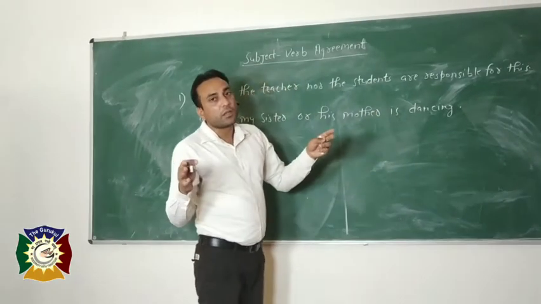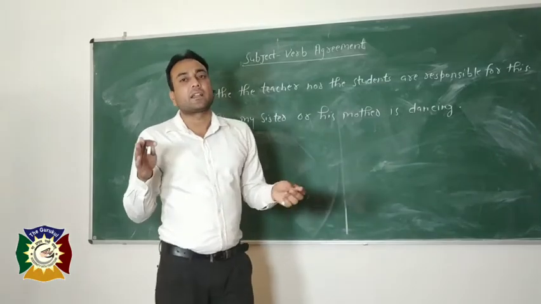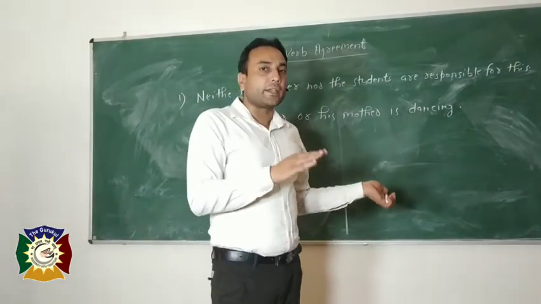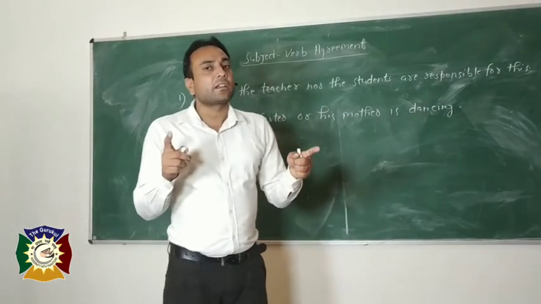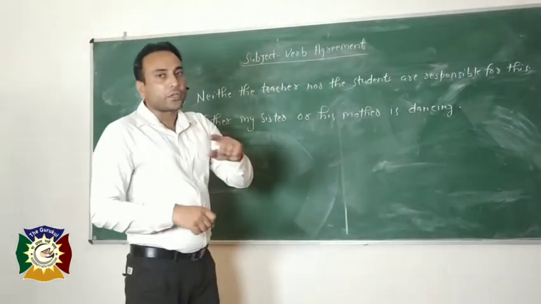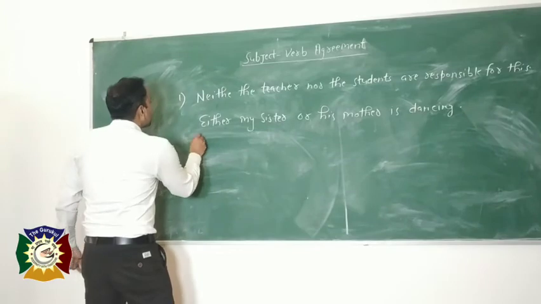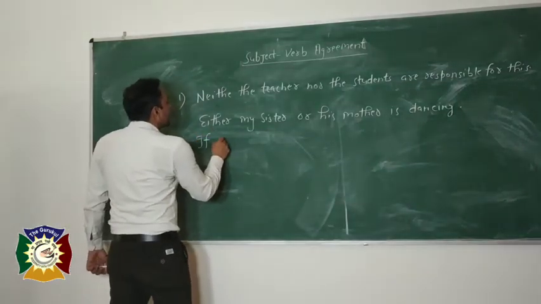So, what's the rule? If a sentence is connected with either or and neither nor, the verb always agrees with the subject nearest to it. I am going to write the rule on the board.